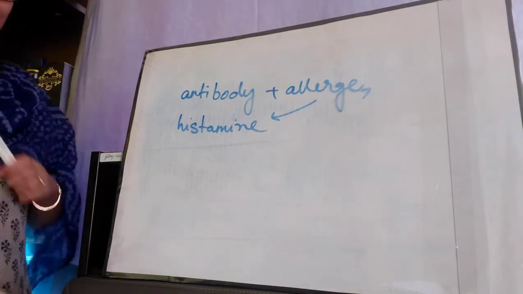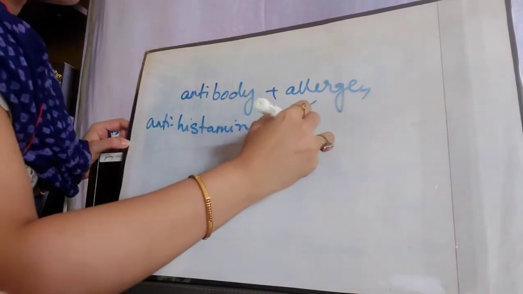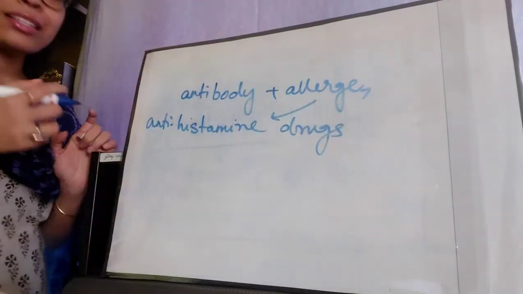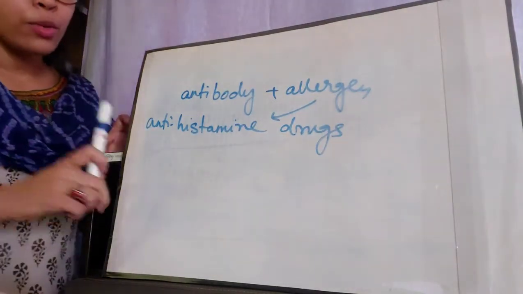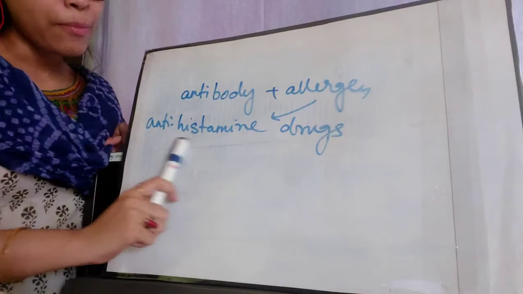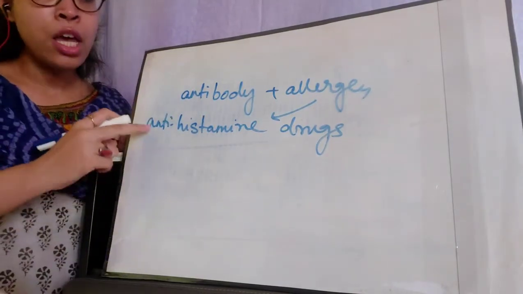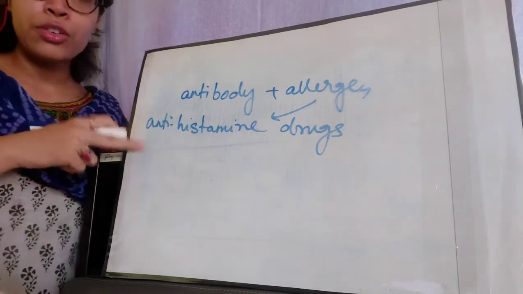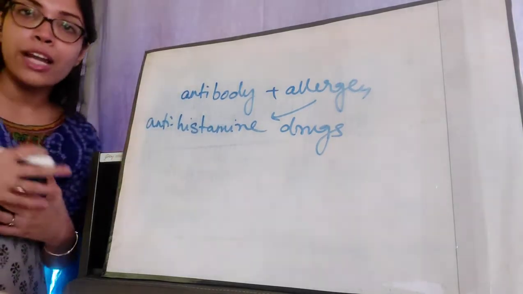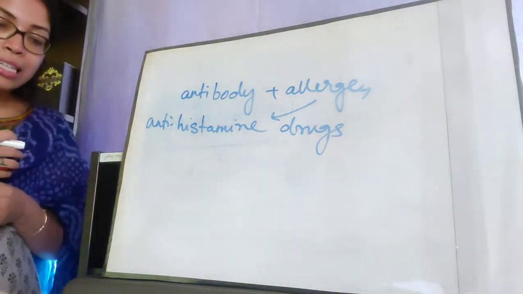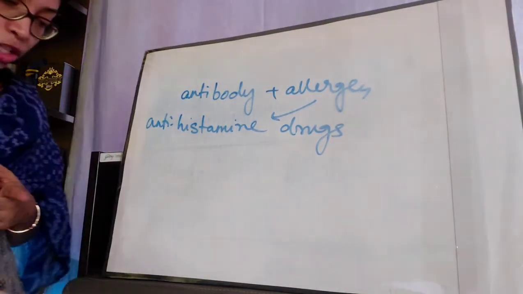Certain drugs called antihistamine drugs, so the medicines that we take to prevent the allergic reactions are known as antihistamine drugs, something which will stop the functioning of the histamine. So what do histamines do? Basically they cause the allergic reactions in our body. And an allergy, see the book, see the did you know in page number 100.